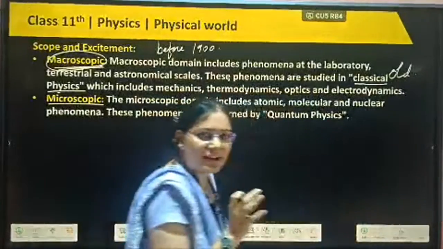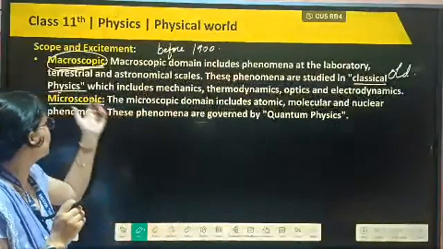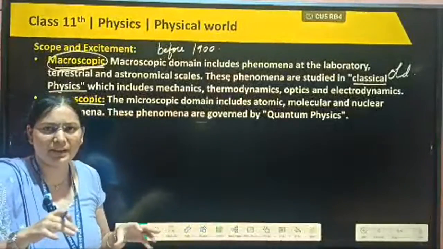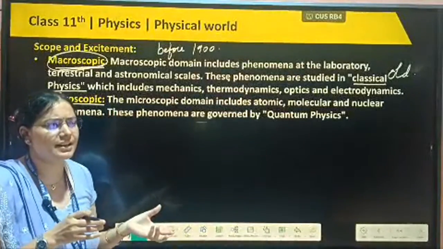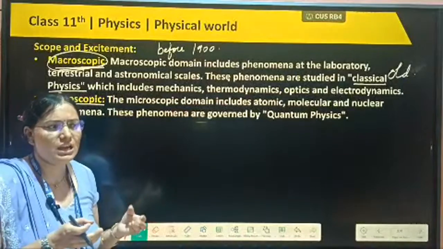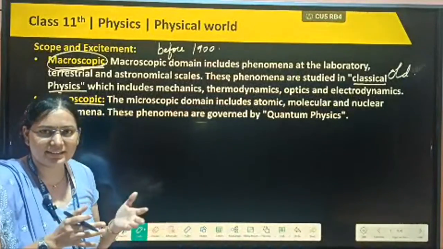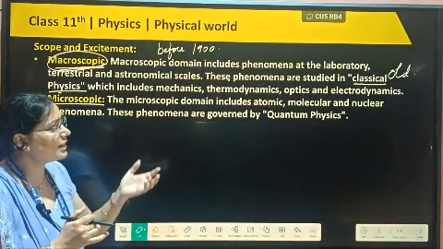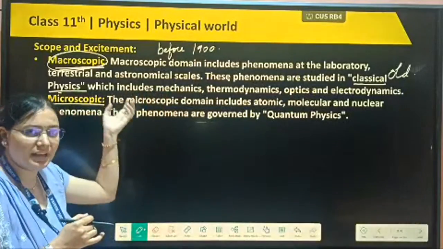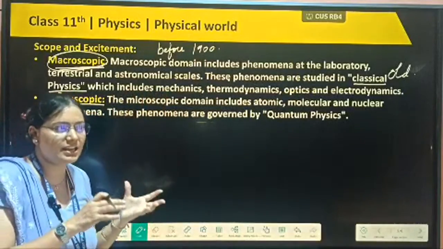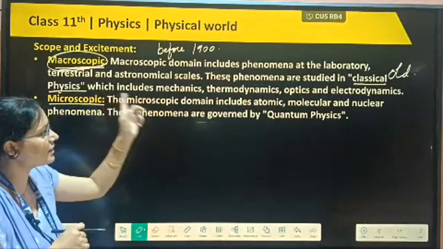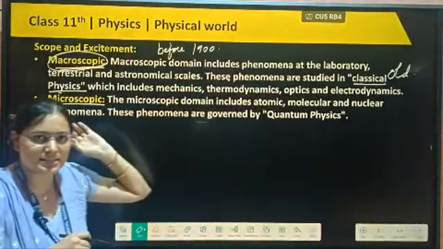In this one, we are reading about old physics, which is happening around us. If any vehicle is moving here, we can see it easily. Someone is moving here and there, someone is jumping here and there. That means those objects which are happening around us, and which we can easily see, come in the category of classical physics.